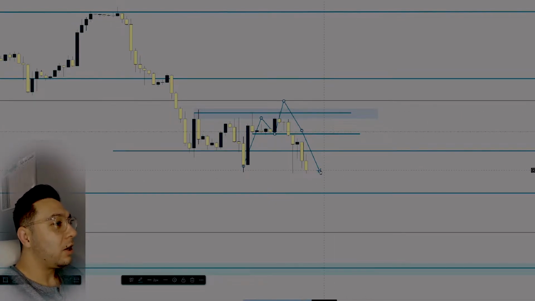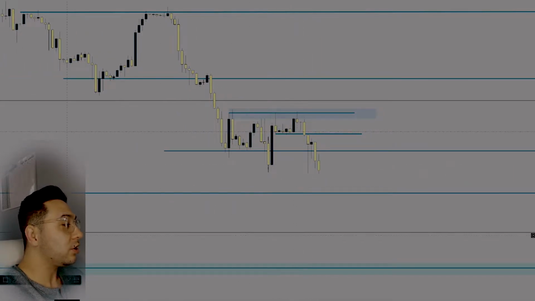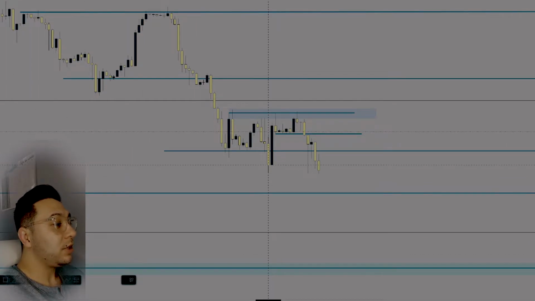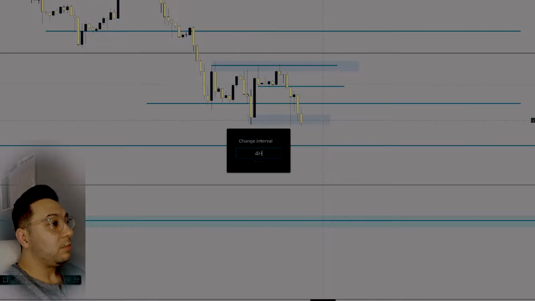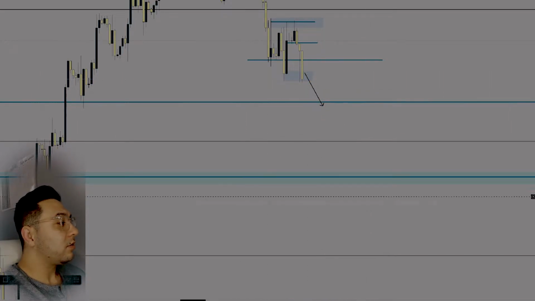So, alright, we have this low point here that we just made. There is a point of support that is broken here, which is also market structure. This is the previous low point. I'm going to make this as a zone instead. As you can see, we're in this point, and it's a strong bearish candle with lots of bearish momentum. So to me, this indicates that we should continue lower down to the 14200 range price level, and we may get a reaction from there.